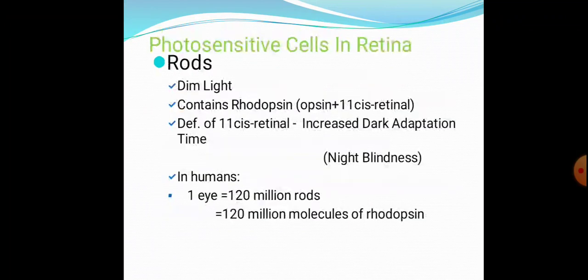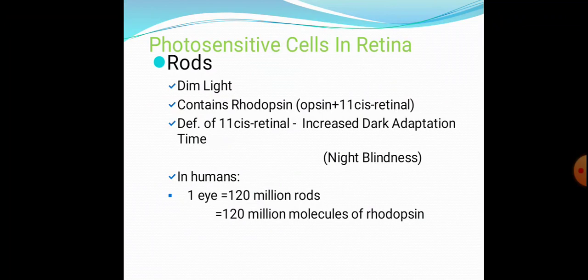The photosensitive cells in the retina, which are all the photosensitive cells? These are rods and cones. Rods are concerned with dim light. They contain the pigment called rhodopsin, which includes opsin and 11-cis retinal, and deficiency of 11-cis retinal leads to what? Increased dark adaptation time. It is one of the features of night blindness.